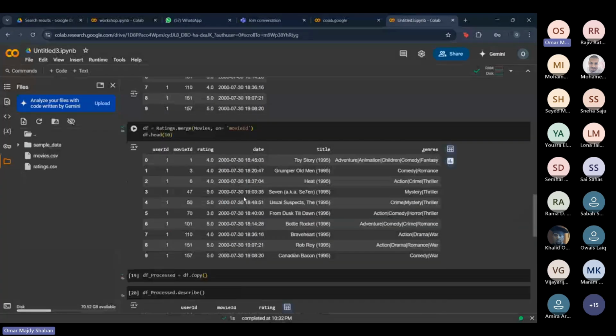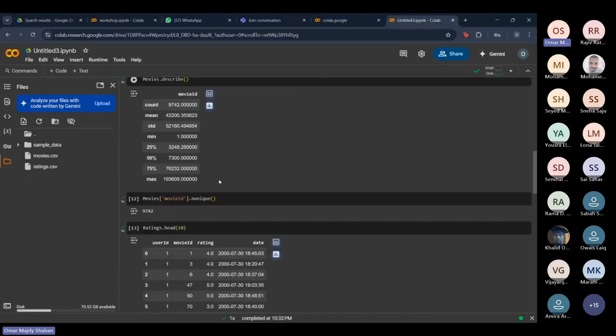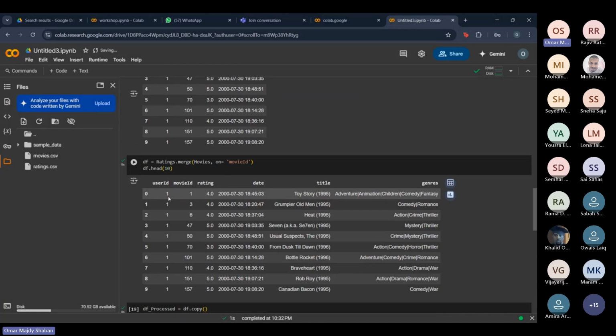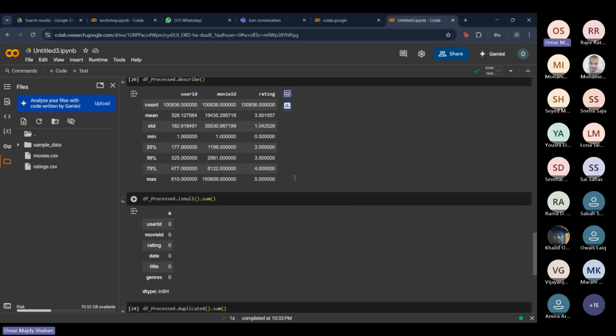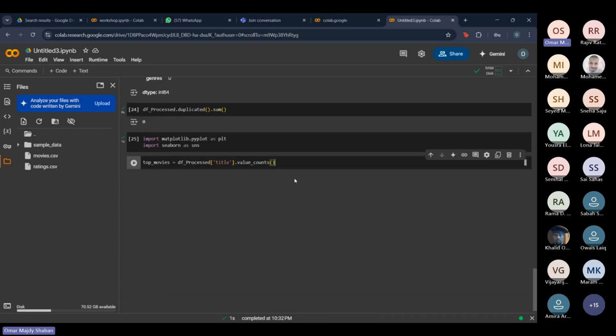So if you can see right here, it shows that a user, for example, rated Toy Story. If another user, for example user ID number 2, also rated Toy Story, it will give us 2, and so on. So we just count how many reviews every single movie has. This is what the value_counts method does.